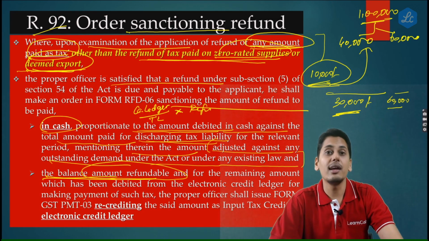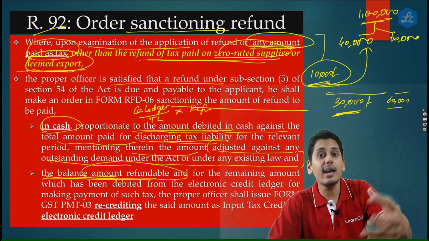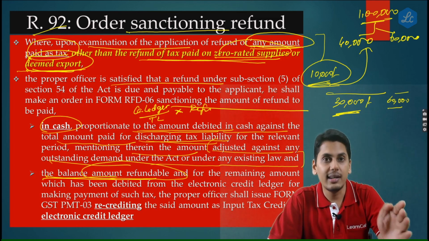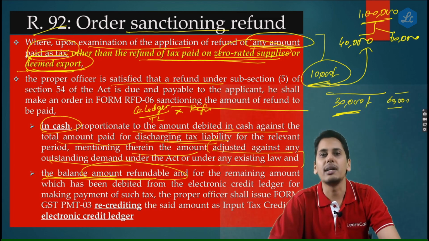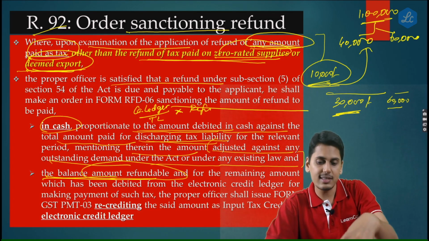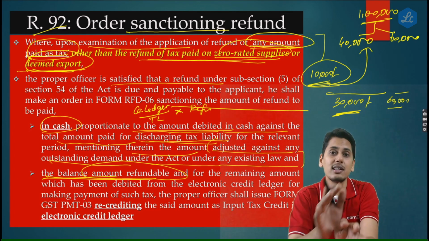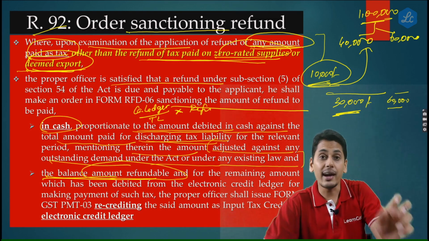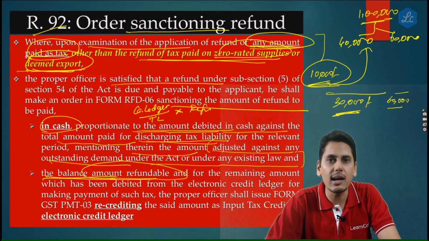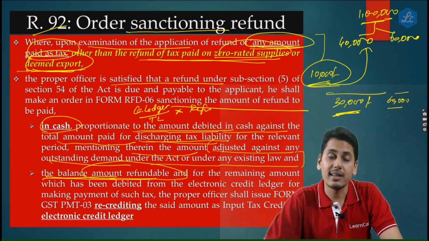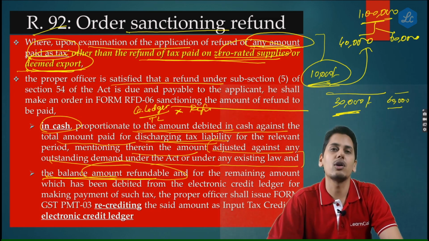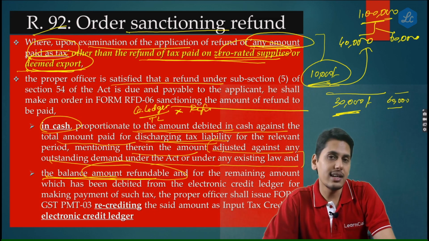So now friends, when the assessee has an option to pay an outstanding demand from his electronic credit ledger, why should the government deduct this only against the cash element? So this would again block the working capital of the assessee. Now friends, understand, totally 10,000 should be adjusted, we are not disputing that. But why is the 10,000 being adjusted only against that portion which should come to the bank account? Here the government doesn't want its working capital to be affected at the cost of the working capital of the assessee. So friends, please understand this amendment.